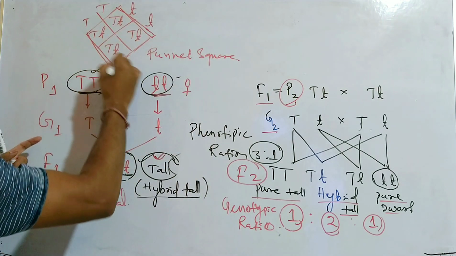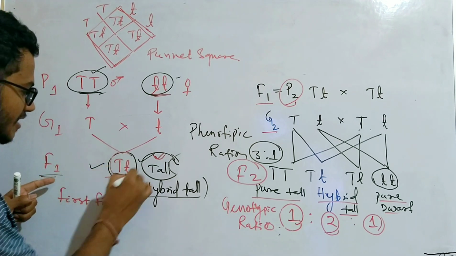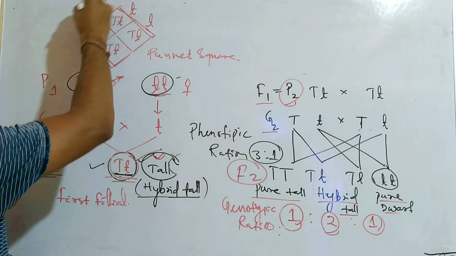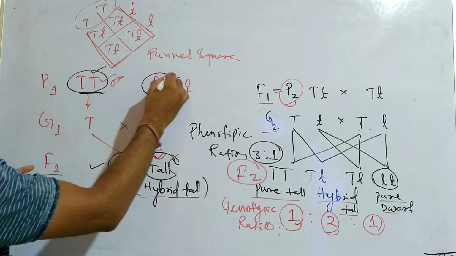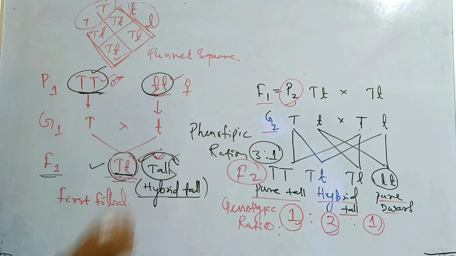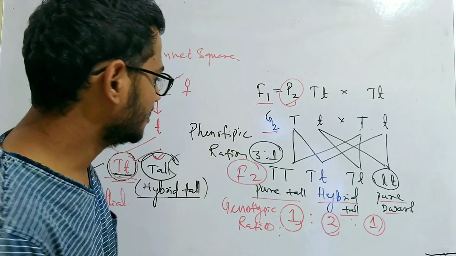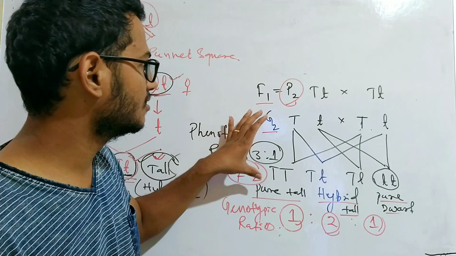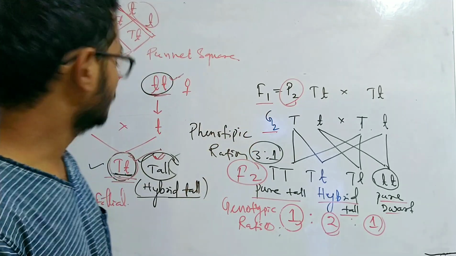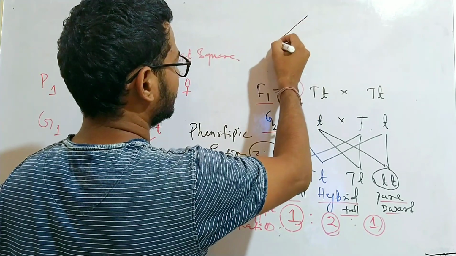And here all the offspring are hybrid tall because the F1 has hybrid talls. So due to fusion of pure tall and pure dwarf, or homozygous tall and homozygous dwarf plants, we will get heterozygous tall plants. Likewise, if you represent this cross in a Punnett square, we will have the structure like this.